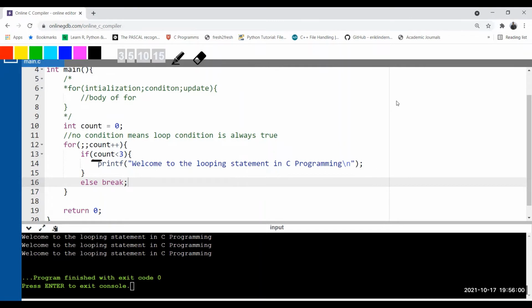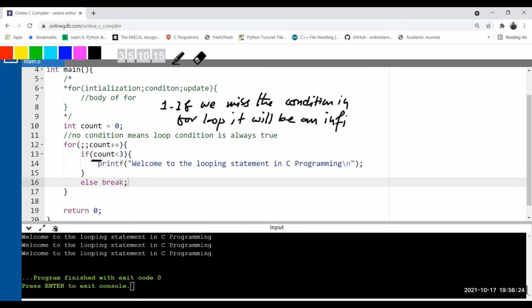So what is the most important point of discussion here? The most important point is that if we miss the condition in the for loop, it will be infinite. Clear? Okay. So now let's proceed to the next part.